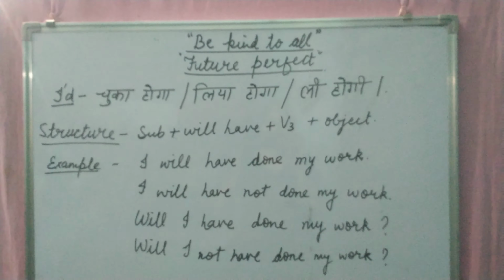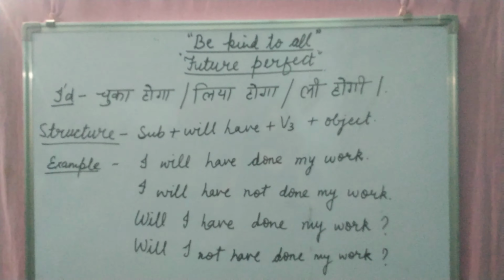This is the sentence based on the future perfect. I subject, will, have, done. Done is the verb third form and my work is the object. I means मैं, will which describes the sentence is written in the future form. Future tense में given है.